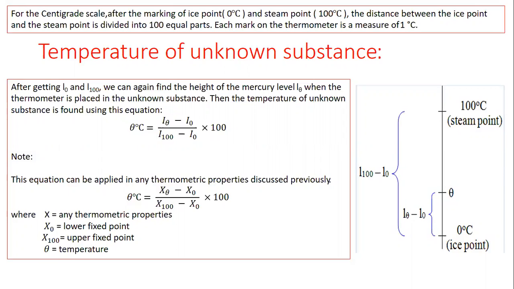At the place of x, you just put E, because EMF is represented by E. So the formula will be theta is equal to E theta minus E0 divided by E100 minus E0, multiply by 100. Beta, this is how we can use this formula and calculate the unknown temperature when the length of mercury level at unknown temperature is given to all of you.